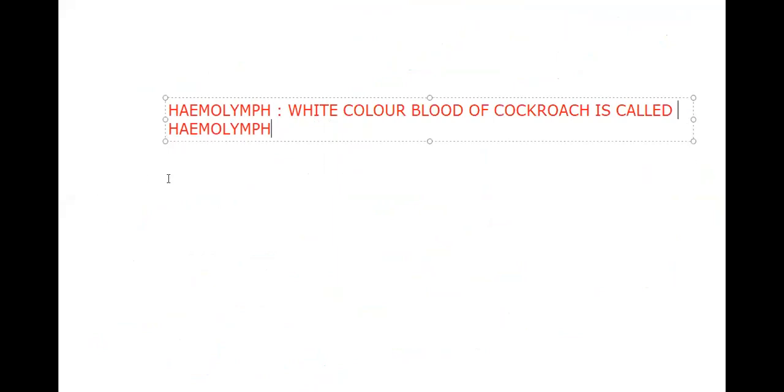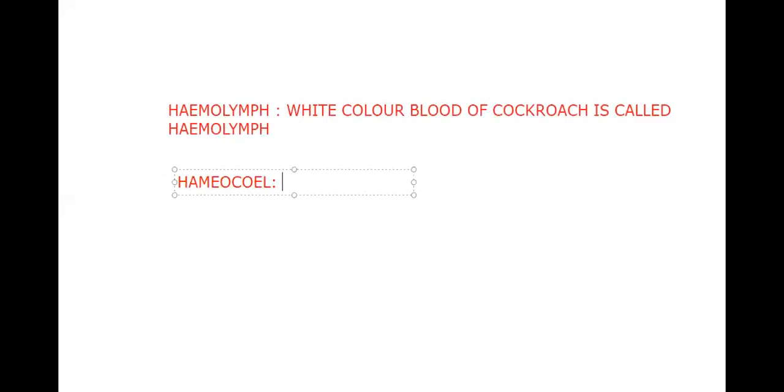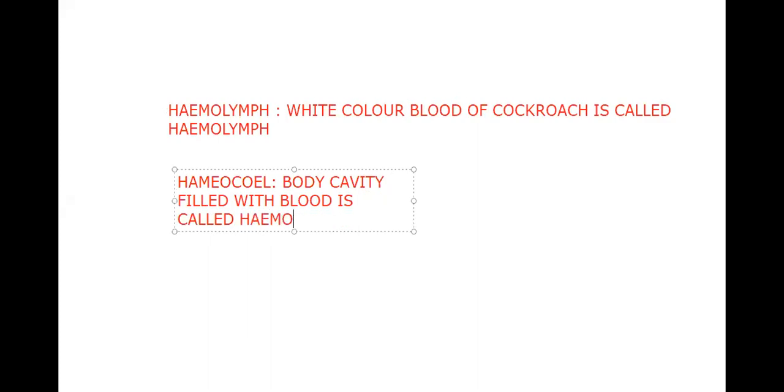Body cavity filled with blood is called hemocoel. In future also it will be useful for you. Okay, so that is called hemocoel.